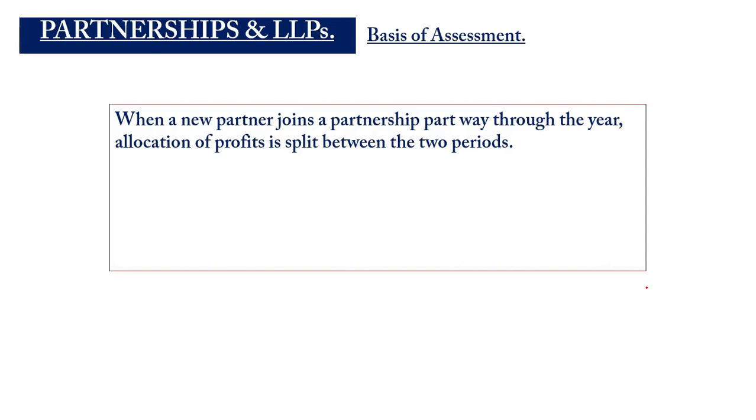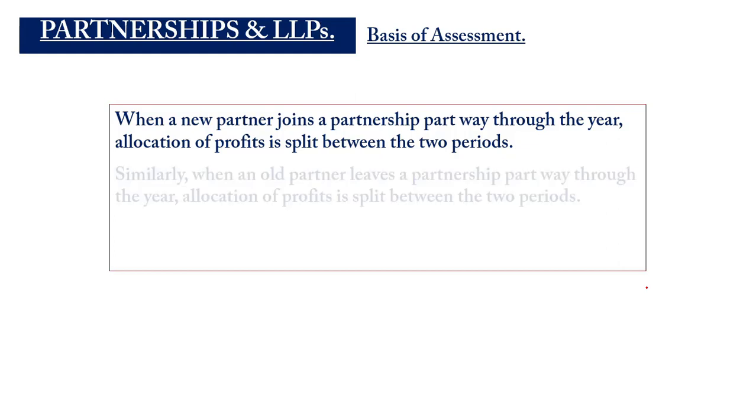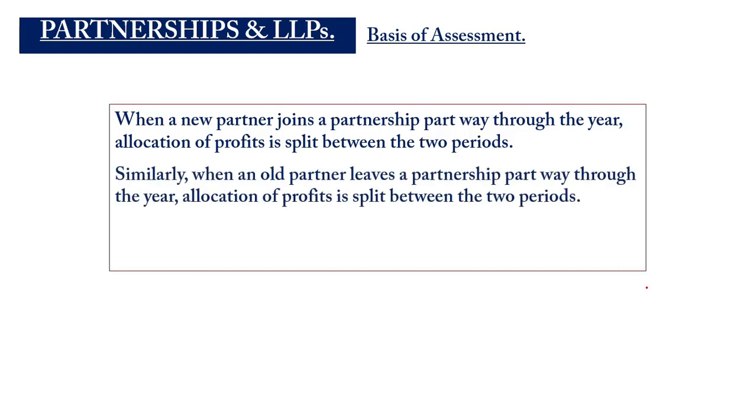So the first one that we did, we realized that Paul exited halfway through the year. The same thing can be done if the two of them had started and Paul joined halfway through the year. We split the profit into the periods where the partnership had changed, and then we determine the profit that is assessable. So when an old partner leaves halfway through the year, the same thing will happen. The profit will have to be split between the two periods and then allocated to the partners. So the period one profit will be allocated, the period two will be the same. The sum will be made and then assessed in the tax period.